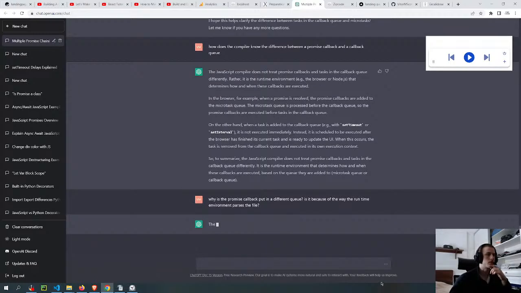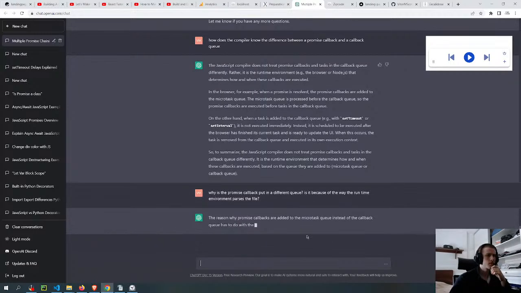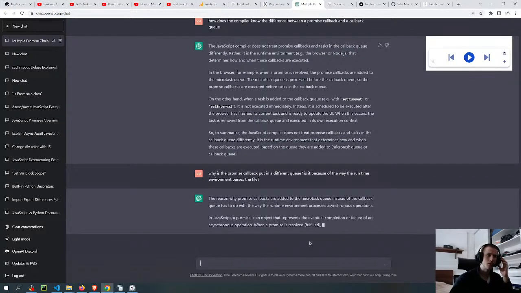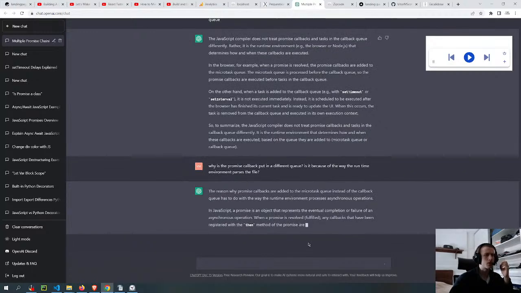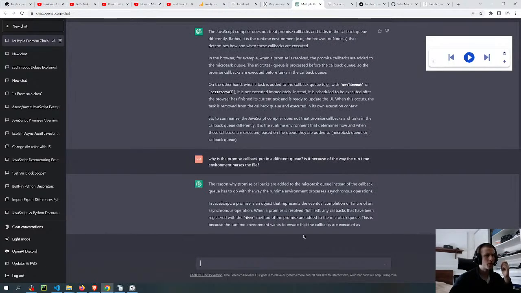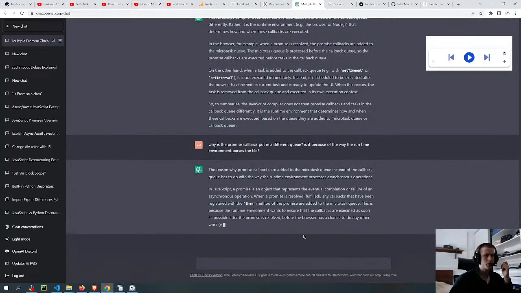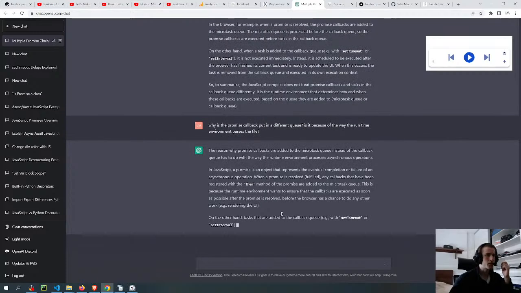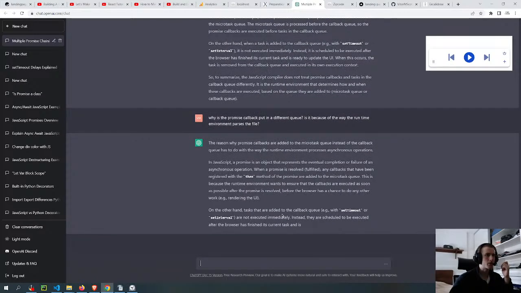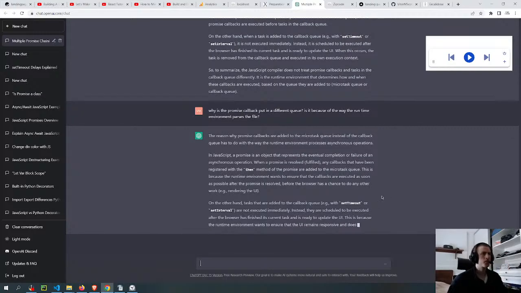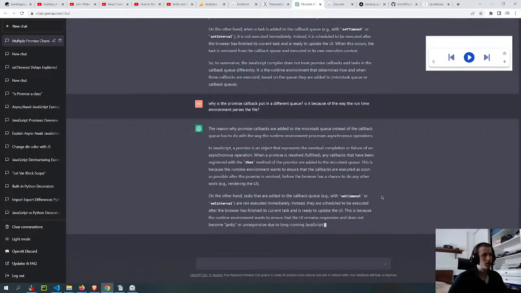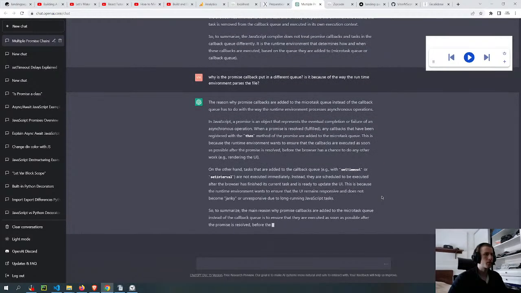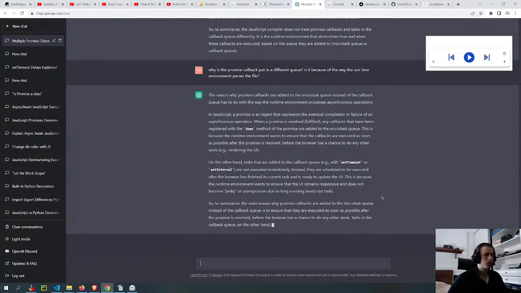Let's see what happens when I ask this. The reason why promise callbacks are added to the microtask queue instead of the callback queue has to do with the way the runtime environment processes asynchronous operations. JavaScript promise is an object that represents the eventual completion or failure of an asynchronous operation. When a promise is resolved, fulfilled, any callbacks that have been registered with the then method of the promise are added to the microtask queue. This is because the runtime environments wants to ensure that the callbacks are executed as soon as possible after the promise is resolved, before the browser has a chance to do any other work.